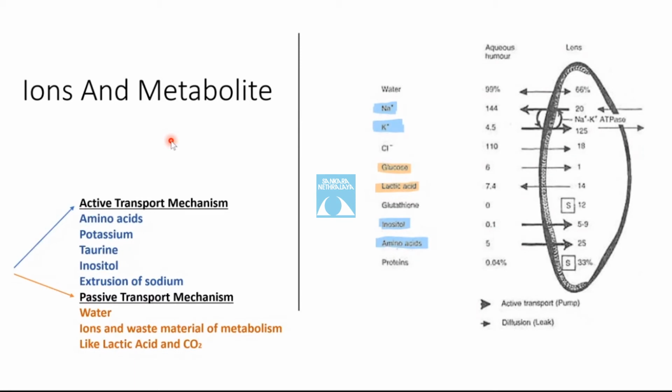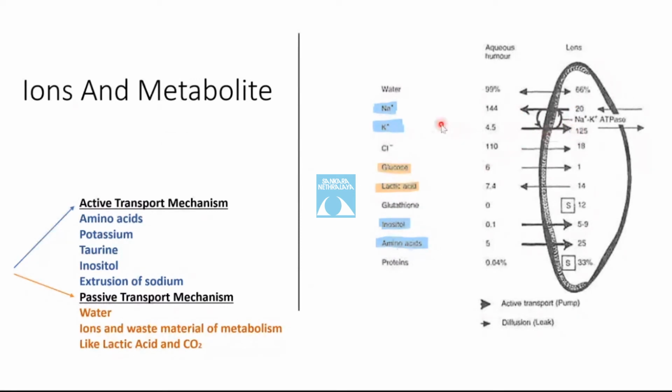Ions and metabolites. The lens is less hydrated and has higher levels of potassium and amino acids than the surrounding aqueous and the vitreous. Conversely, the lens contains lower levels of sodium and chloride ions than the surrounding environment. The cation balance between the inside and the outside of the lens is a resultant of both the permeability property of the lens cell membrane and of the sodium potassium pumps, which reside in the cell membrane of the lens epithelium and each lens fiber. The sodium potassium pumps function by pumping the sodium out and pushing the potassium in.